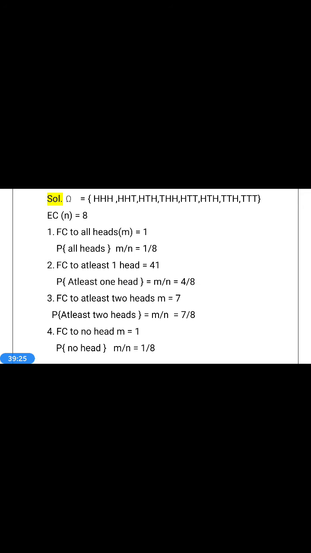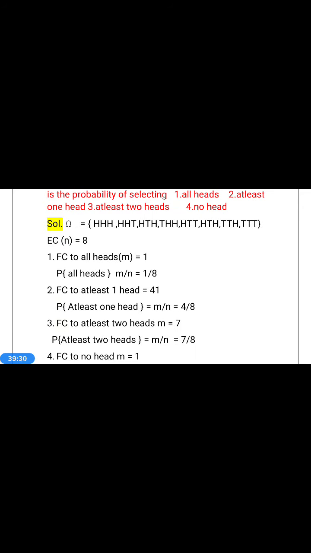First question. Favorable case to all heads. How many all head cases are there? Only one case, that is first case, first event, HHH. So favorable case to all heads is 1. Therefore probability of 3 heads or all heads is equal to 1 by 8.